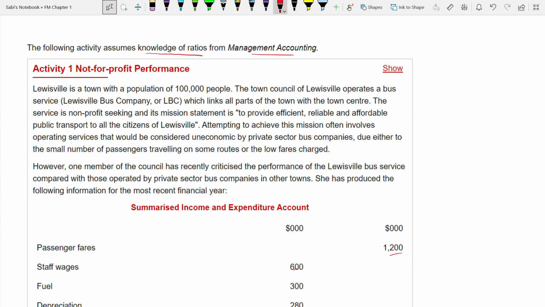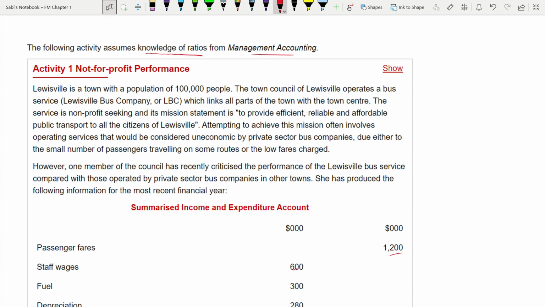As you can see, if some figures are given here, from that you know some ratios need to be calculated. So for this case study, take your own time and log into your ACCA website and read the questions. I'm not going to read the entire question. Let me tell you a brief scenario of this case study. This is about a public transport service, and they have given their income and expenses, their profit, some measures, and some industry measures as well, which you have to compare.